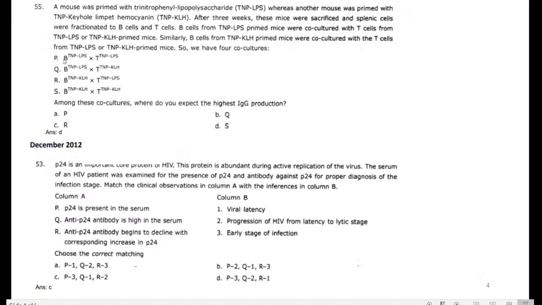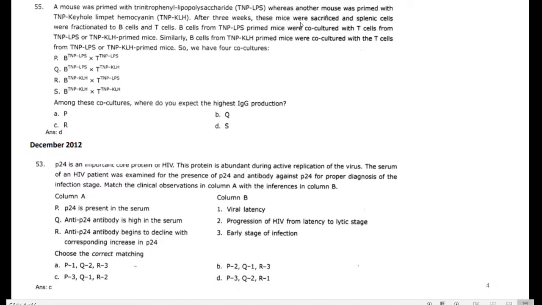One more thing about this question is that one mouse was primed with trinitrophenyl lipopolysaccharide, that is TNP-LPS, whereas another mouse was primed with TNP-keyhole limpet hemocyanin. We all know this is a protein. Yesterday we discussed this keyhole limpet hemocyanin.